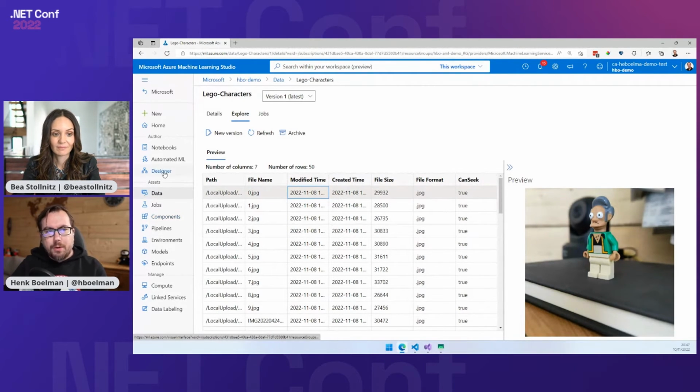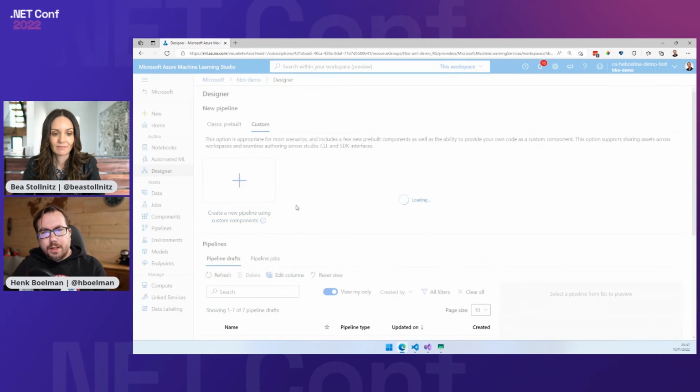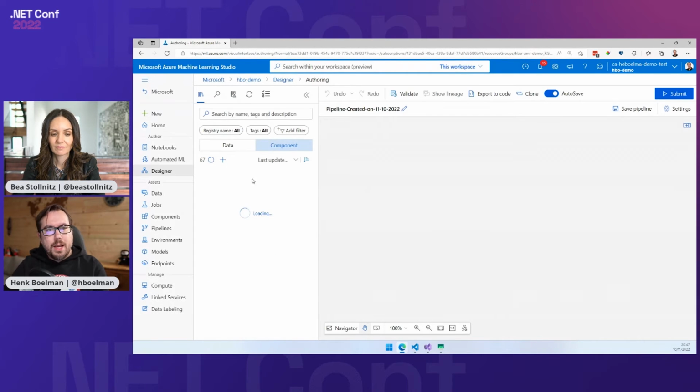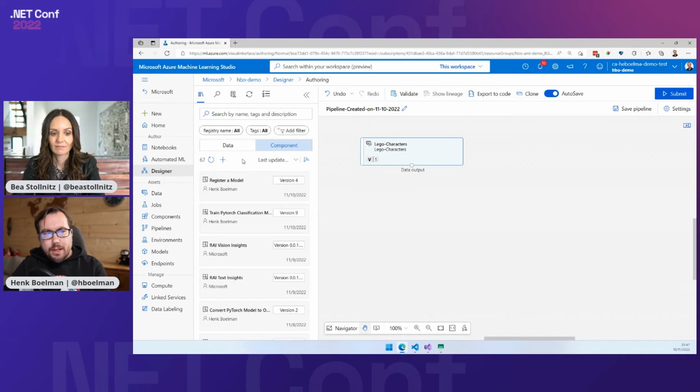The next thing I'm going to do is go to Designer. I'm going to create a new pipeline, custom, and I will start with dragging the components onto the canvas. So we start with a Lego characters data set, and then I'm going to drag my components onto it. The first thing is training the PyTorch model.